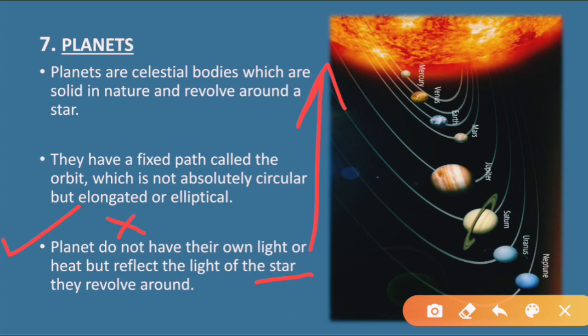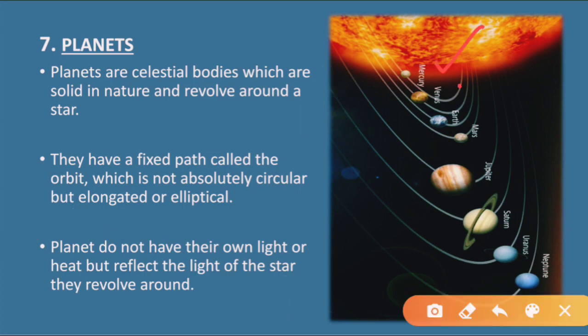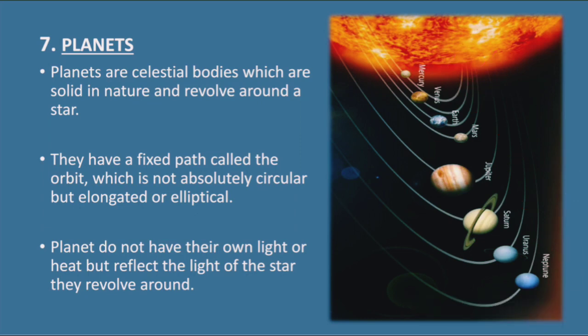So how many planets are there? There are in total 8 planets. What are those? Let us see. Mercury, Venus, Earth, Mars, Jupiter, Saturn, Uranus, and Neptune, right? I hope you are clear with this.